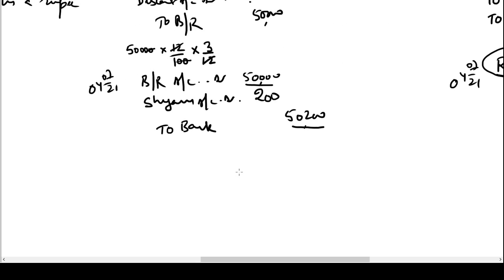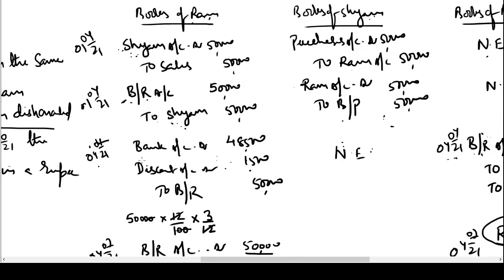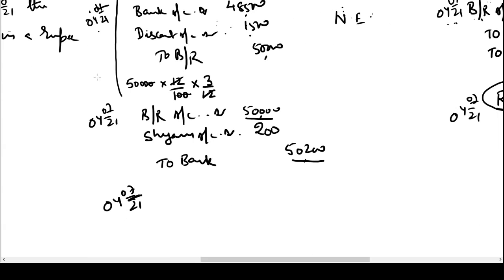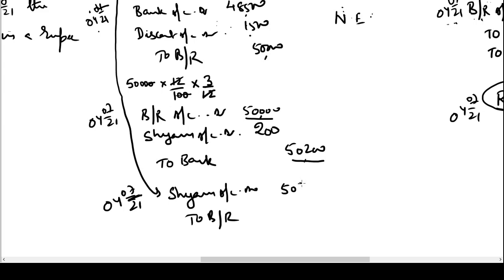Now let us see one more entry we have to pass now. We have now received a valueless paper from the bank. So whatever entry Ram has passed in his books when he received this paper from Shyam, that entry also will be reversed here. So entry in the books of Ram would be Shyam account debtor, to bills receivable, 50,000 rupees.